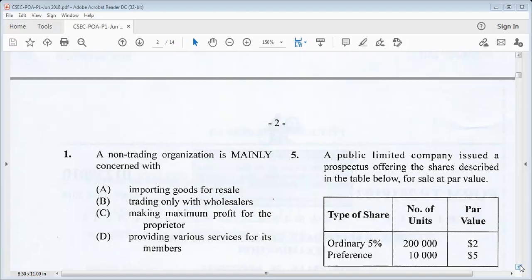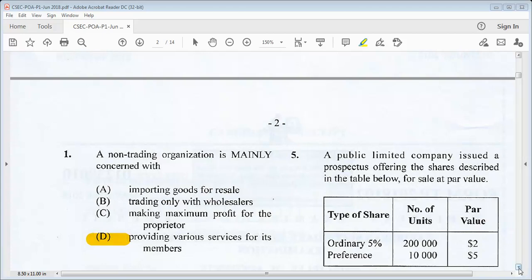It's really to fulfill the needs of the members rather than making a profit. So they do not engage in trading or buying and selling. Their aim is to provide services for its members. So D would be our answer, providing various services for its members.